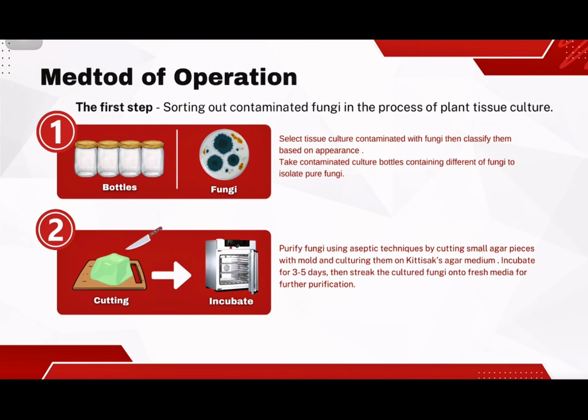This is the method of operation. The first step, sorting out contaminating fungi in the process of plant tissue culture. Select tissue culture contaminated with fungi, then classify them based on appearance. Take contaminated culture bottle containing different fungi to isolate pure fungi. Purify fungi using aseptic technique by cutting a small agar piece with mold and covering them on agar medium. Incubate for 3 to 5 days and transfer the culture fungi onto fresh media for purification.